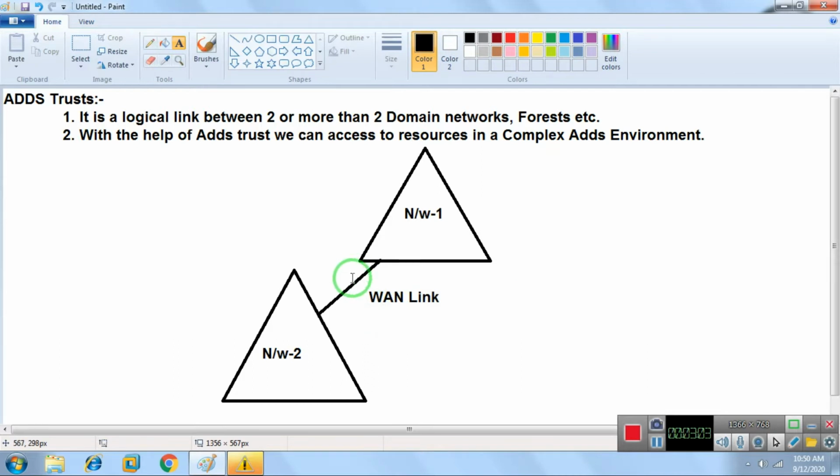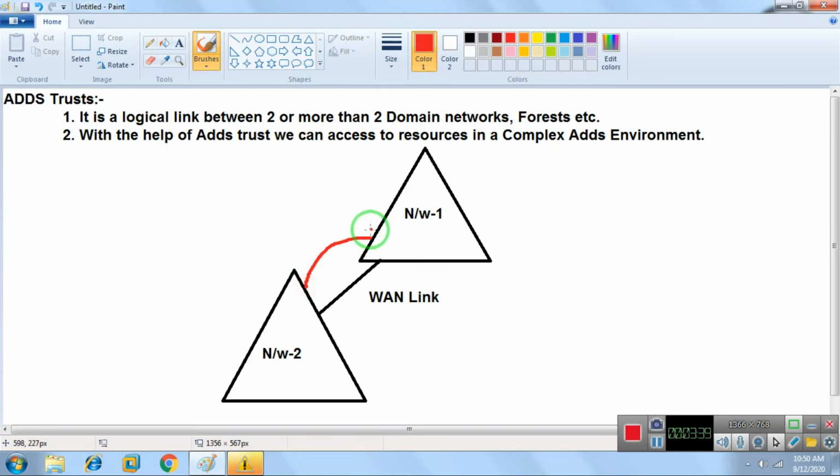Now what happens in that case? Once we connect these two networks physically, between these two networks we have automatically created one trust. It's not that AD always creates trust automatically; some trusts we can create manually as well. So between the two networks trust is created.